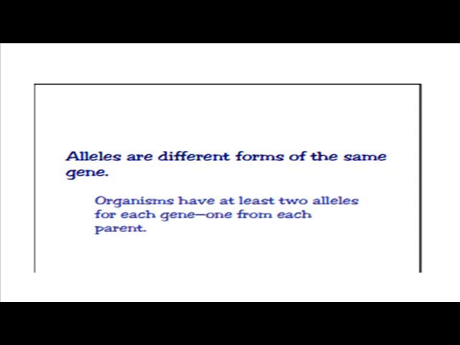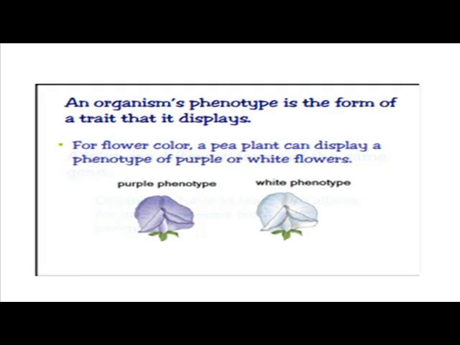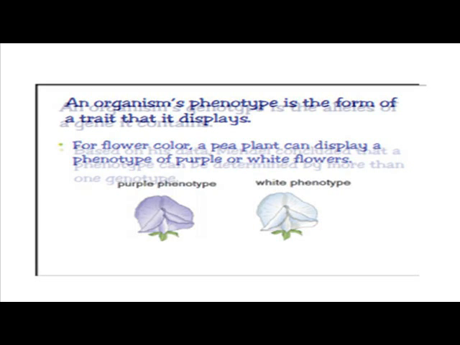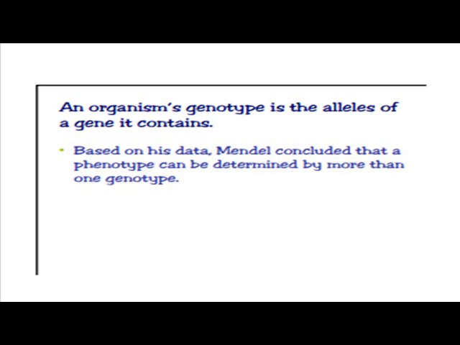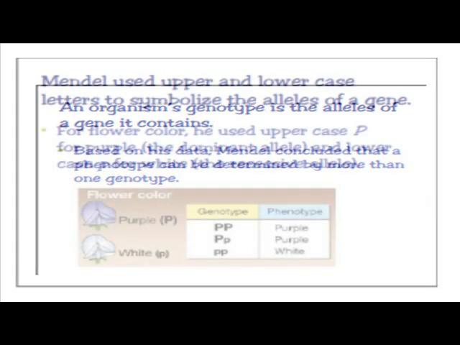Organisms have at least two alleles for each gene, one from each parent. An organism's phenotype is the form of a trait that it displays. For flower color, a pea plant can display a phenotype of purple or white flowers. An organism's genotype is the alleles of a gene it contains. Based on his data, Mendel concluded that a phenotype can be determined by more than one genotype.